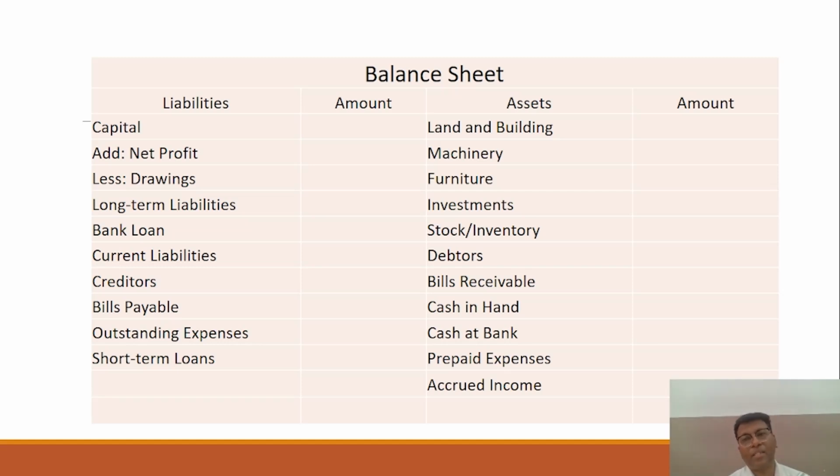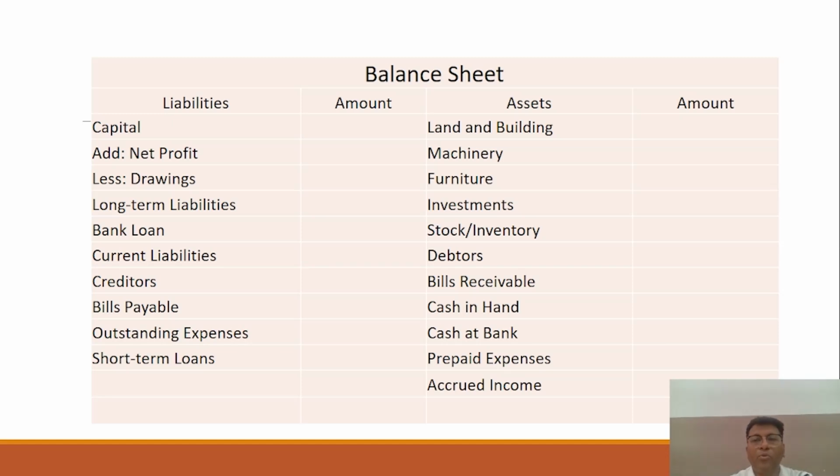And some current liabilities might be given to you in the question. What are the current liabilities? Which are the short term liabilities or for a particular year? So for example, creditors you have to make the payment to, bills payable, outstanding expenses, and short term loans. Okay, so this is the particular part of the liability side.